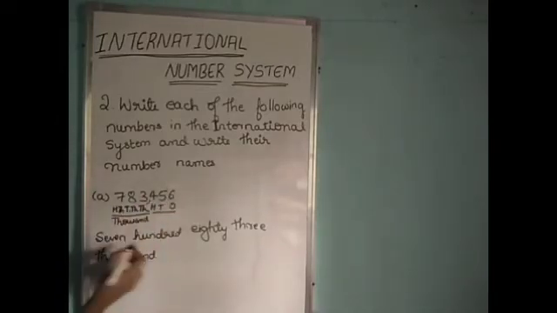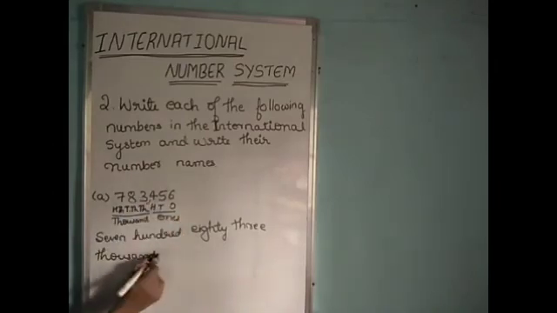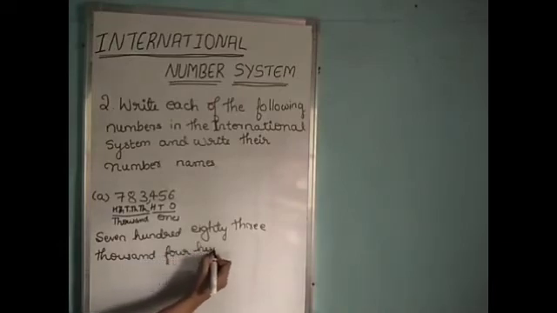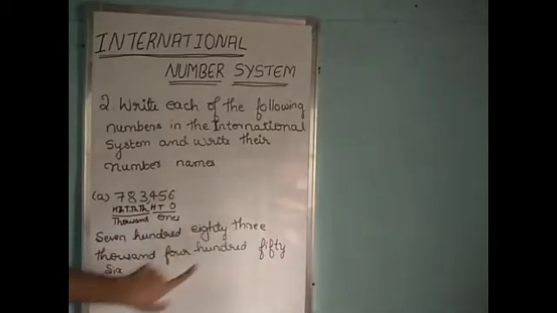Next, 3 numbers are in the ones period. So we call it 456. So the number name is 783,456.